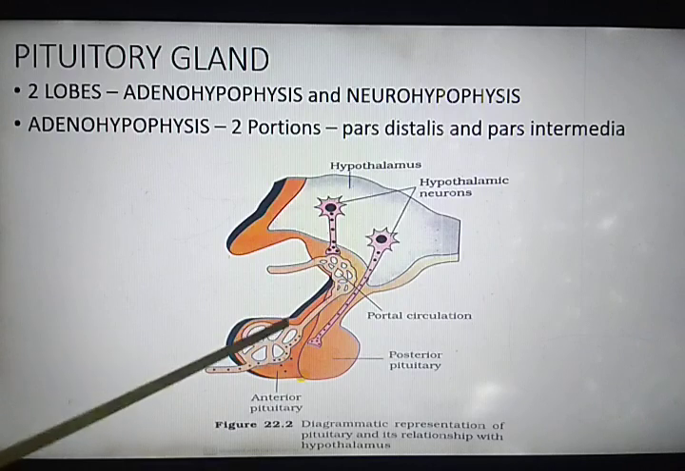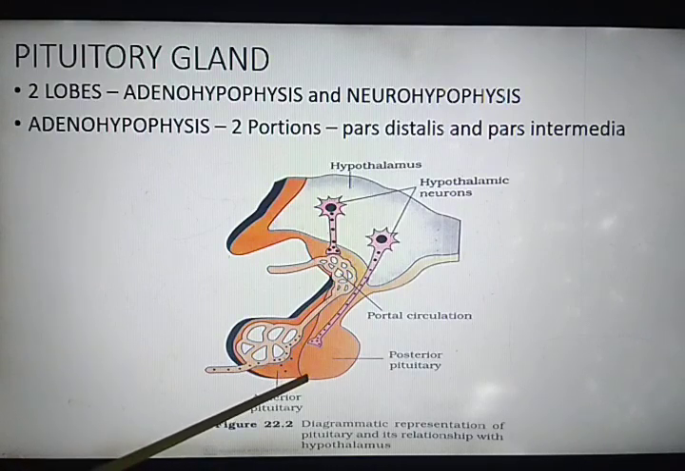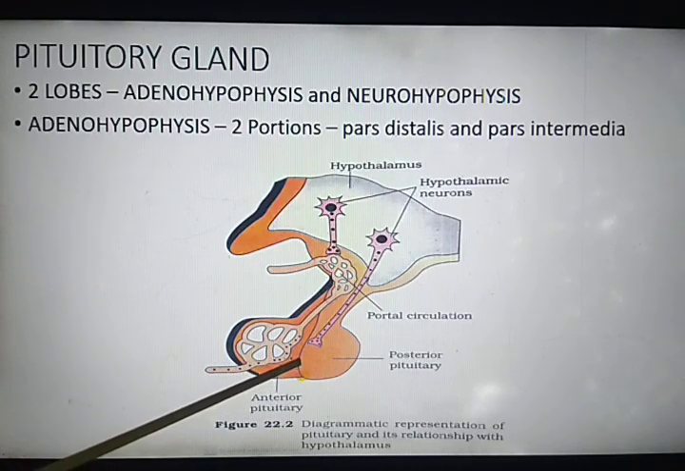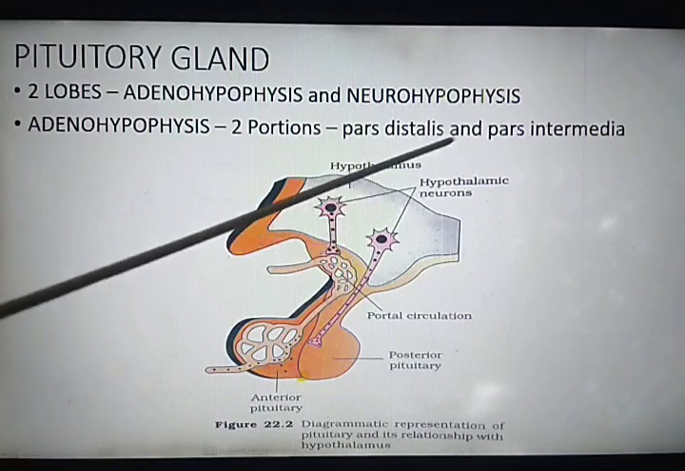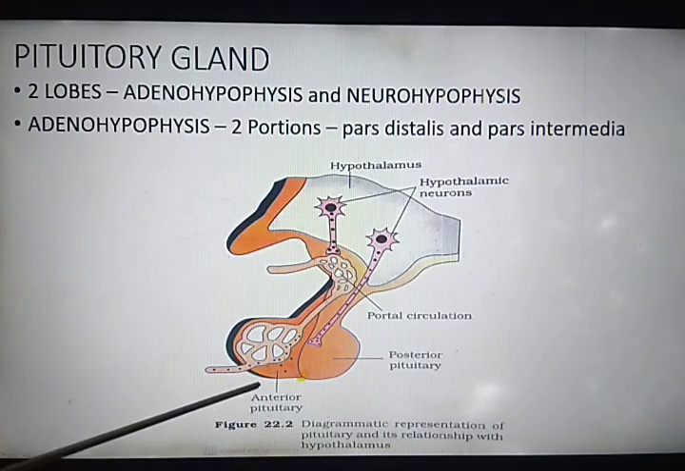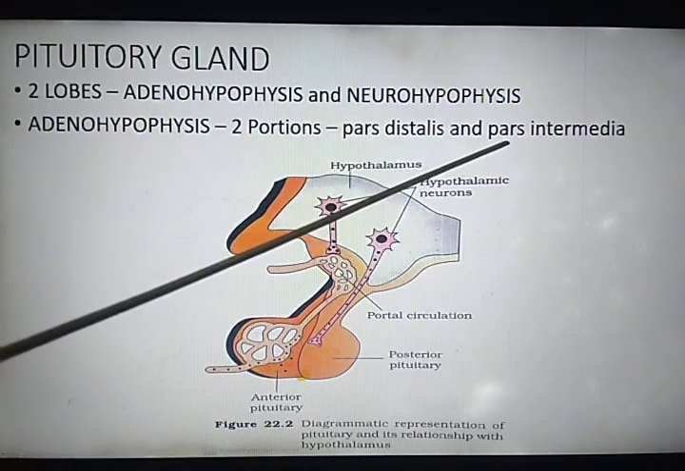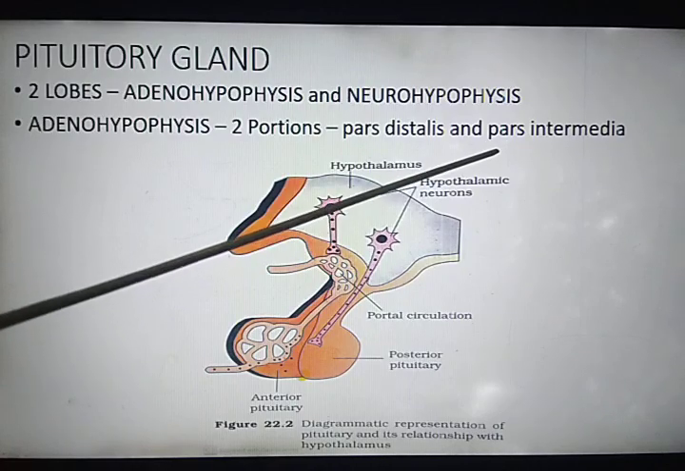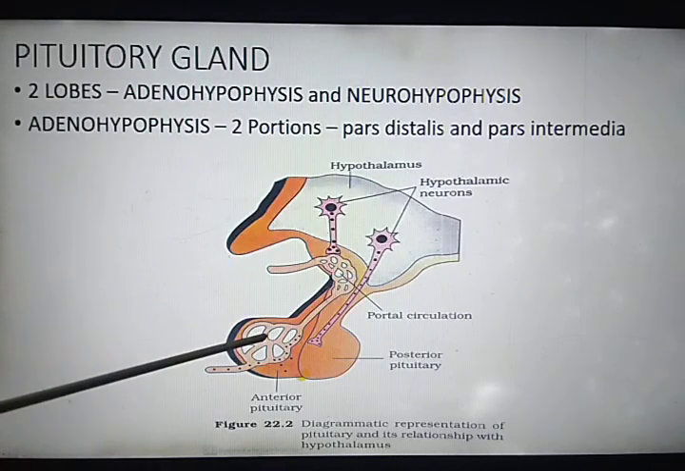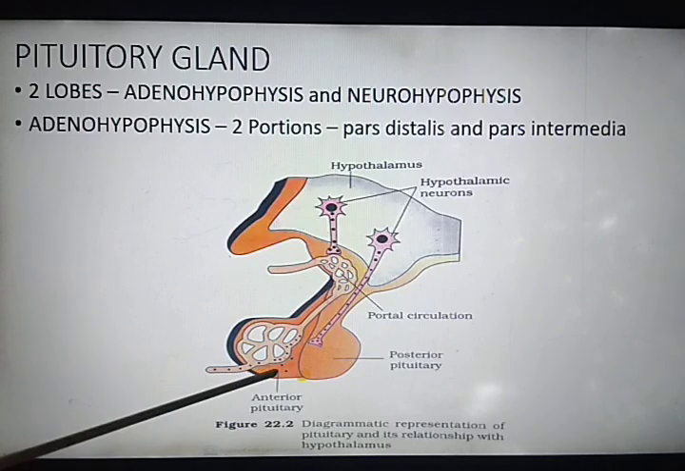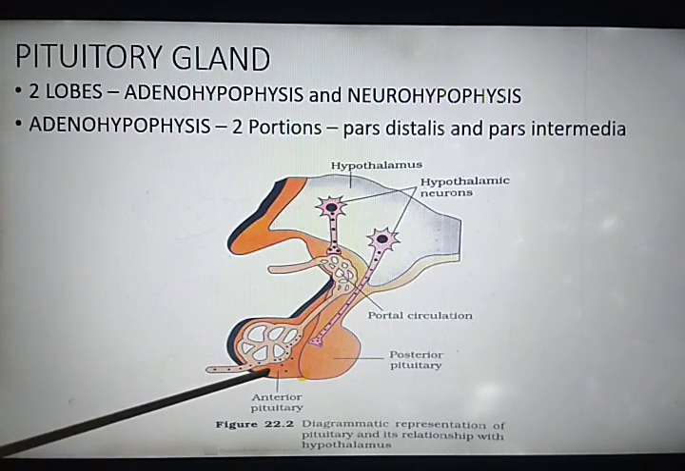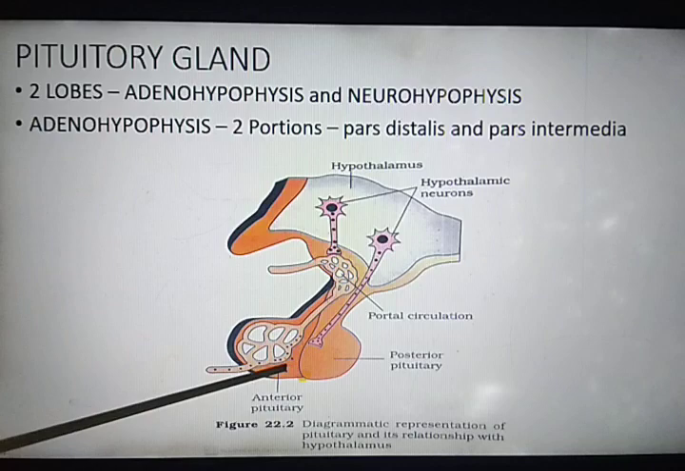Now in the diagram you cannot see the intermediate pituitary marked. Why? Because pars intermedia, or intermediate pituitary, is almost merged with the anterior pituitary or pars distalis. That's why you cannot see the intermediate pituitary or pars intermedia.